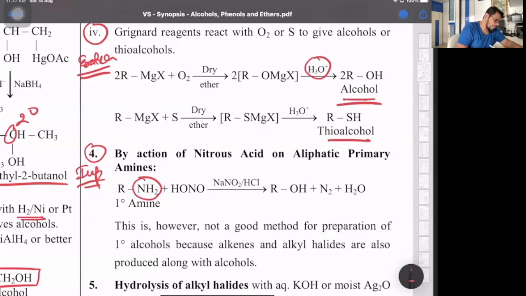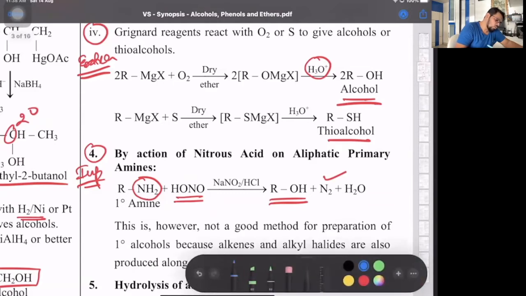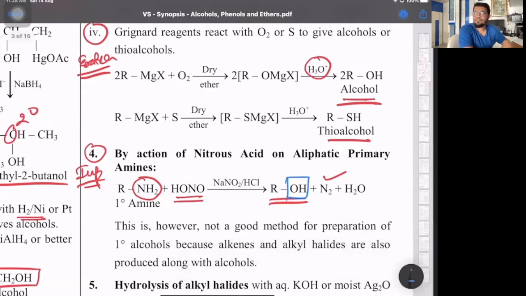So RNH2 plus HNO2, nitrous acid, with NaNO2 and HCl gives respective alcohol along with effervescence of nitrogen gas. So all you do from the convert point is replace the NH2 group by OH. That's what we have as action of nitrous acid on aliphatic primary amines. However, it's not a good method for the preparation of 1 degree alcohols because alkenes and alkyl halides are also produced. But from a convert point, yes, primary amines are converted to alcohols.